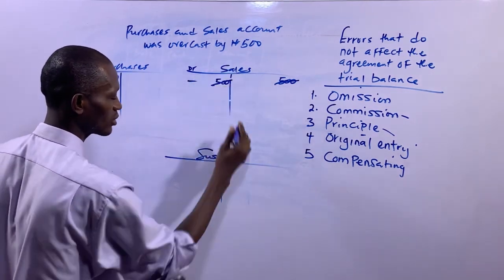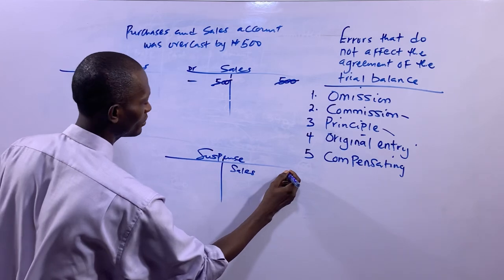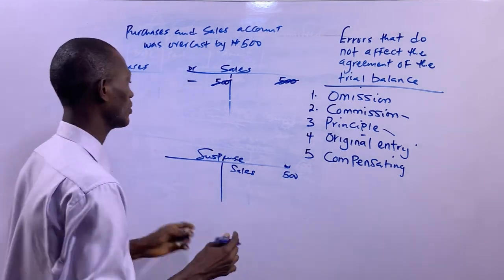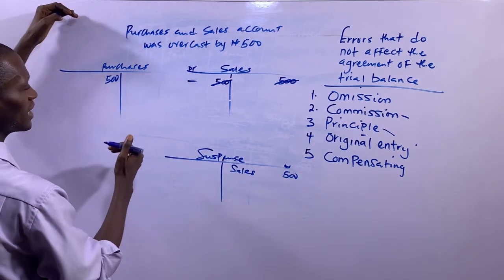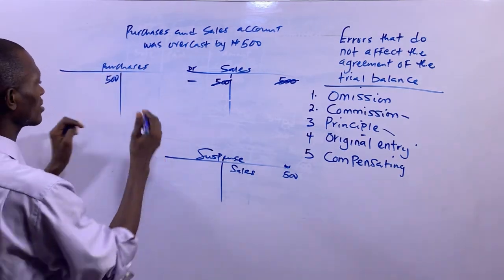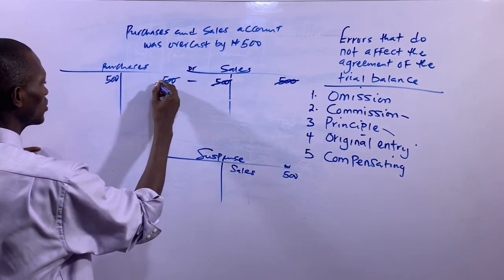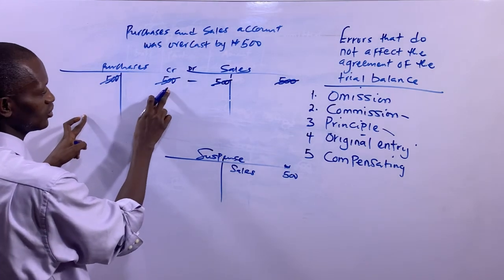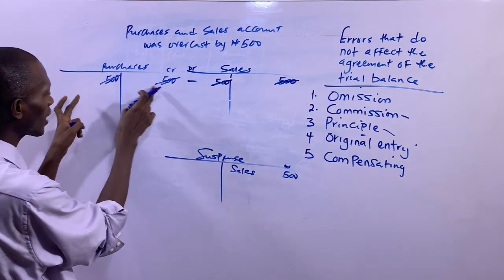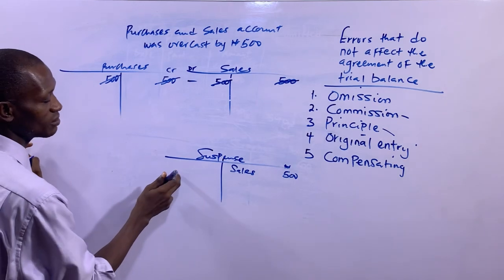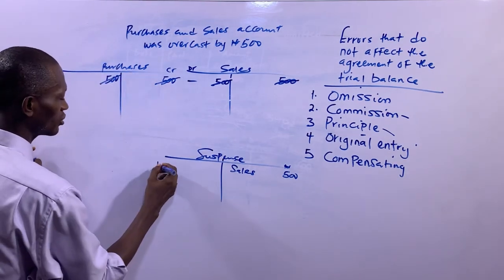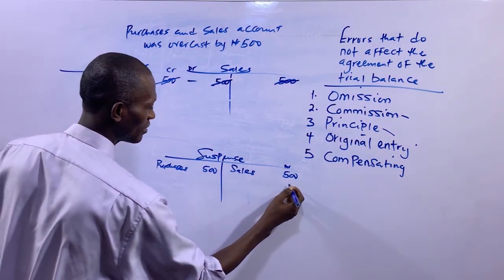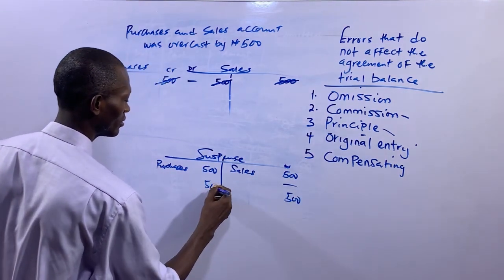So you come, the particular is going to be sales. Then you have 500 naira. You can see it's ended up in suspense account. The same with purchases. It's been overcast by debiting. Then we want to reduce it now. We put 500 naira here. Then this will cancel out this. Then the corresponding debit entry of this credit entry, which had been made in the purchases account, to cancel out the effect of this, will be made in the suspense account. So you write purchases, particulars will be purchases. Then you have 500. So the suspense account is self-balanced, 500, 500. This is what we have.